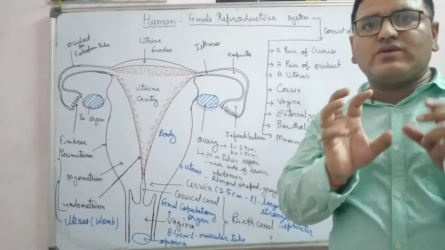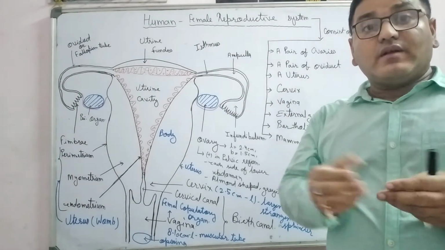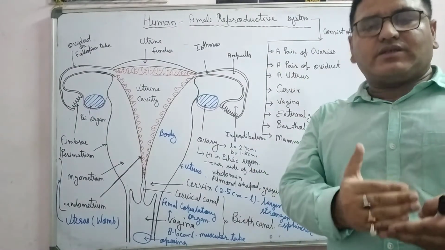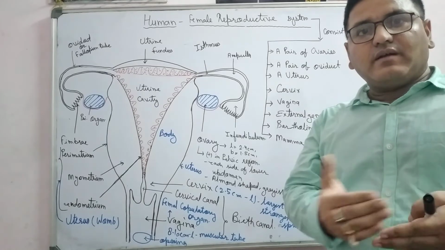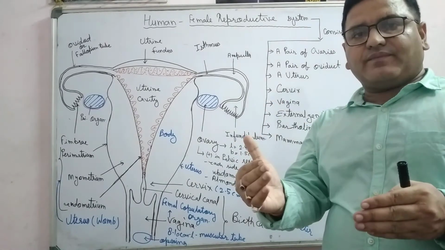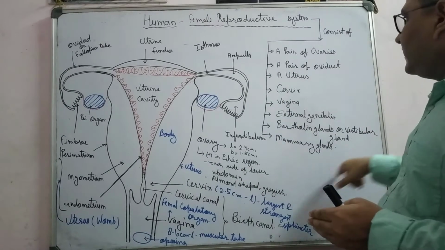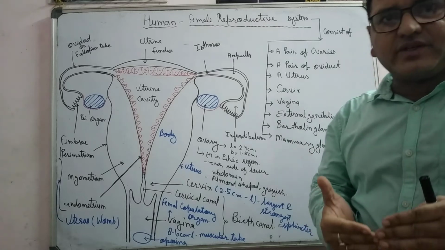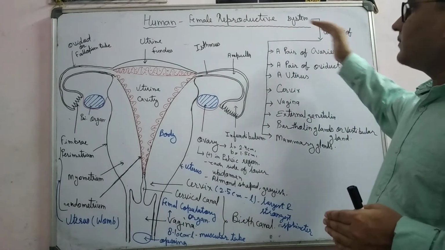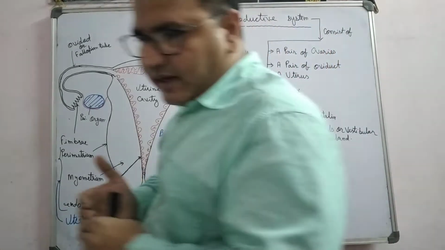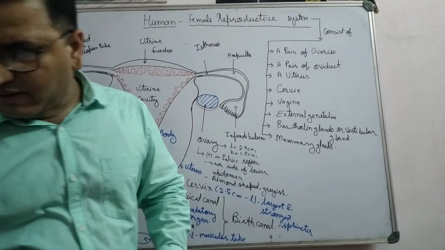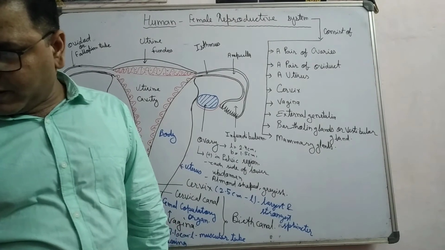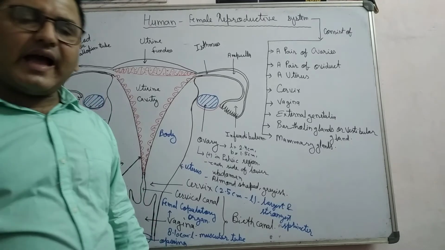It means to produce ova or eggs. The second, fertilization. Third, pregnancy. Then birth and child care. All these organs help in these things. That's why they collectively perform these specific functions, and they are known as the female reproductive system. If you see your NCERT, you can observe this very well. The main function of the female reproductive system: ovulation, fertilization, pregnancy, birth and child care.